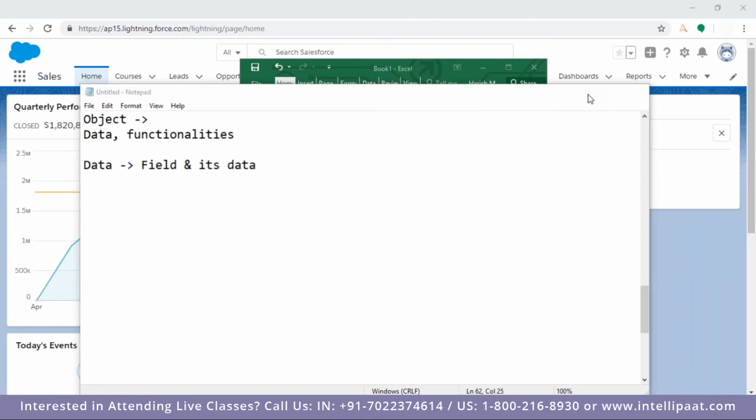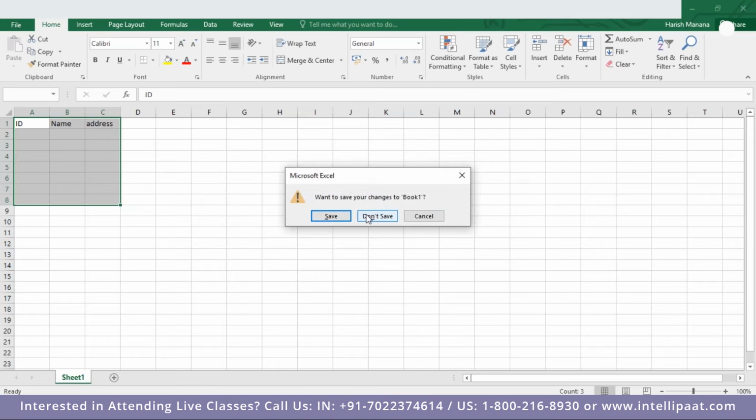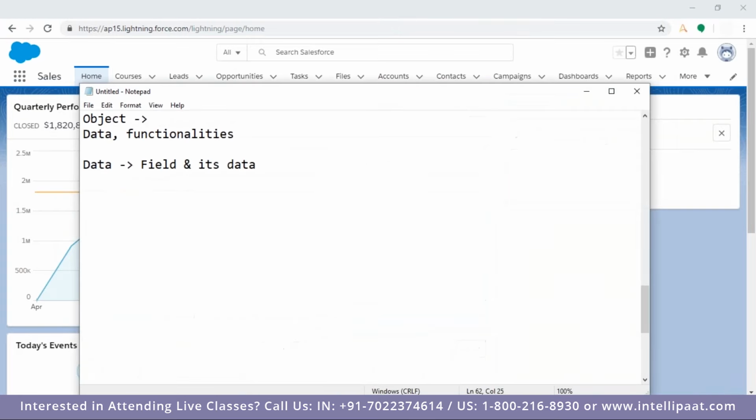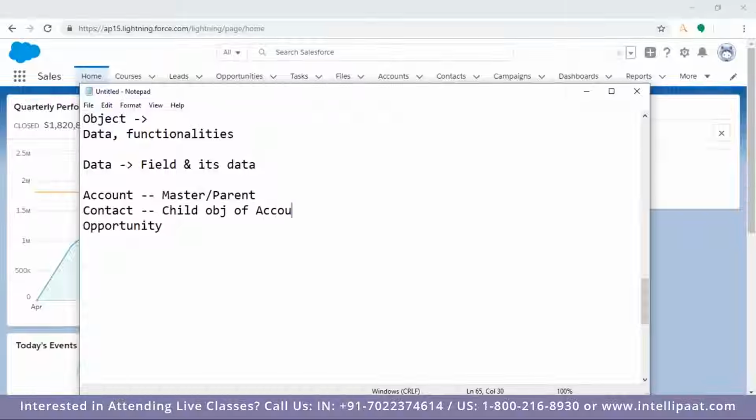Because Salesforce is primarily a CRM, we have account, contact, opportunity. These are the objects. Account is my master object or parent object. Contact is a child object of account, and then opportunity is also a child object of account. What does this mean? I'll show you in the user interface. When I'm talking about account, account is nothing but my customer information, my partner information, my competitor information. Those are the informations I'm storing in account.